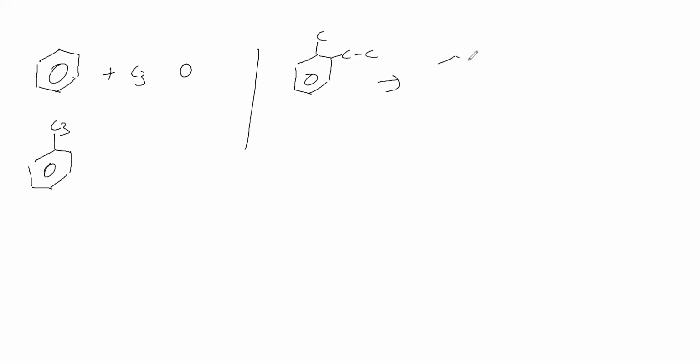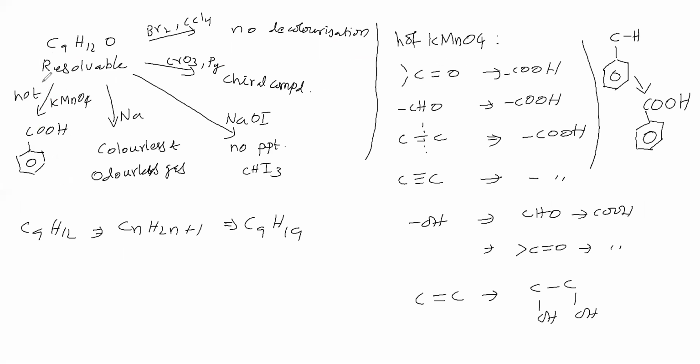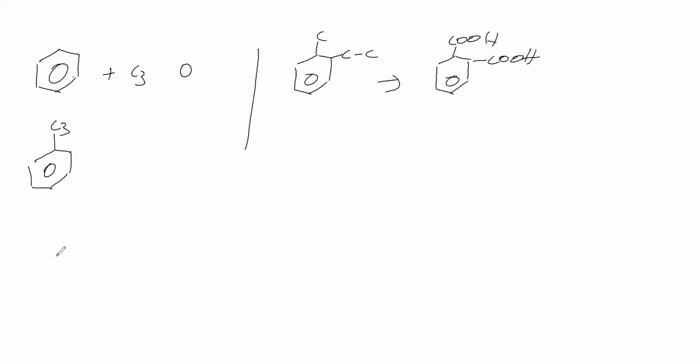With hot KMnO4 we would get one carboxylic acid here and one carboxylic acid there. But what is given? Only one carboxylic acid is given. Therefore all the remaining 3 carbons are present in only one side chain. So what are the possibilities? 3 carbons like this is one possibility, and another possibility is like this.